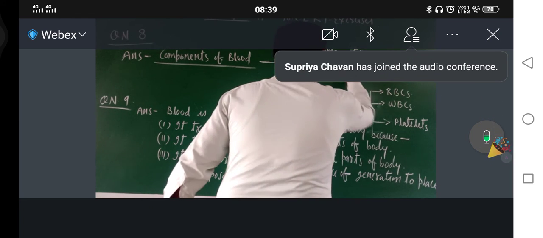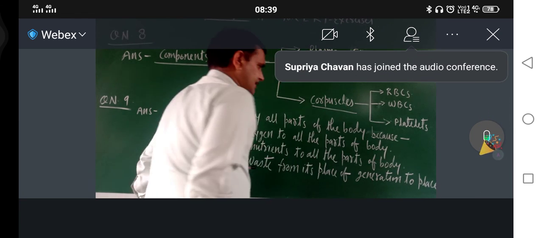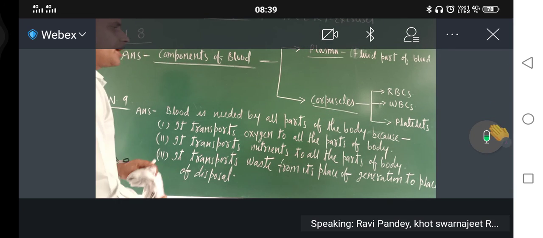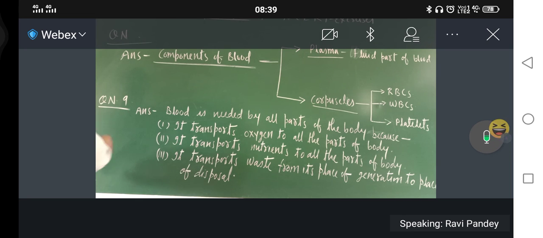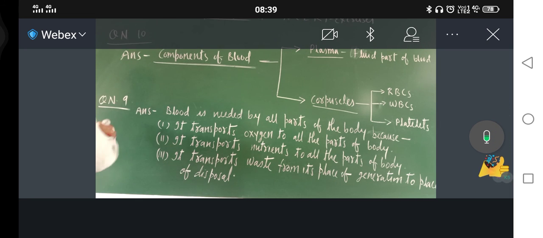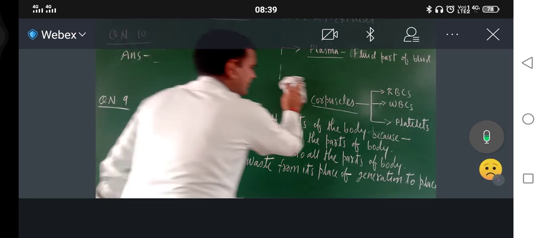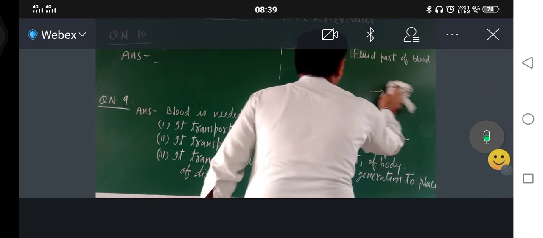Okay, you should write like that: plasma, corpuscles. I hope that you have completed this one. Now, question number 10. Now I will rub this side. What makes blood red?